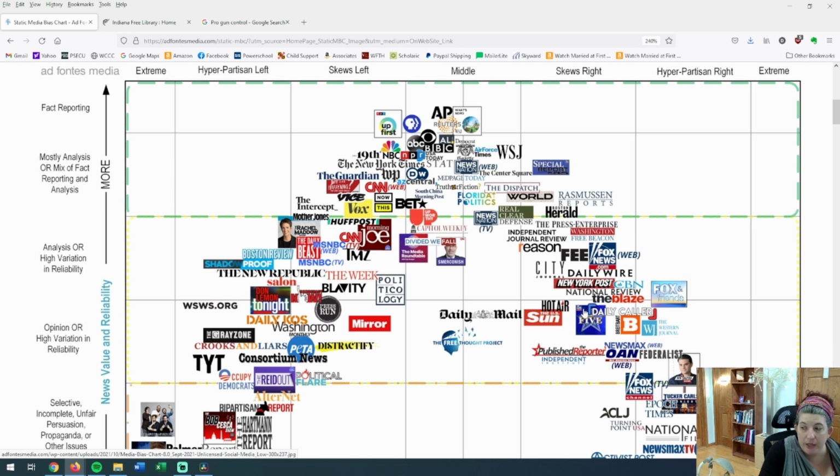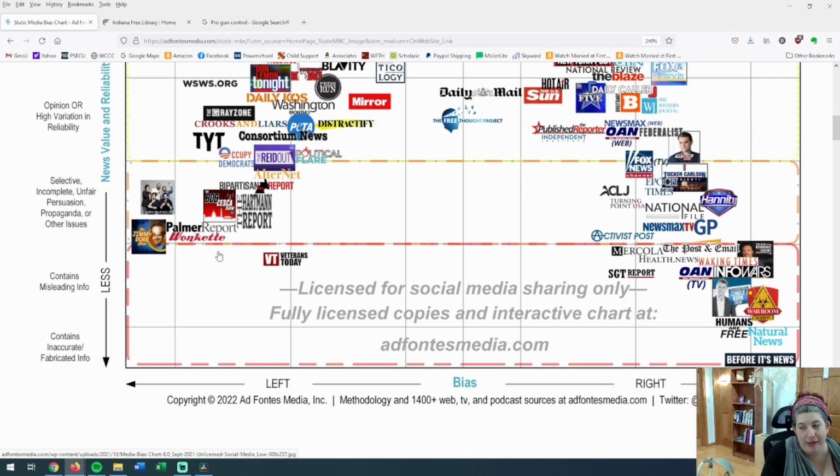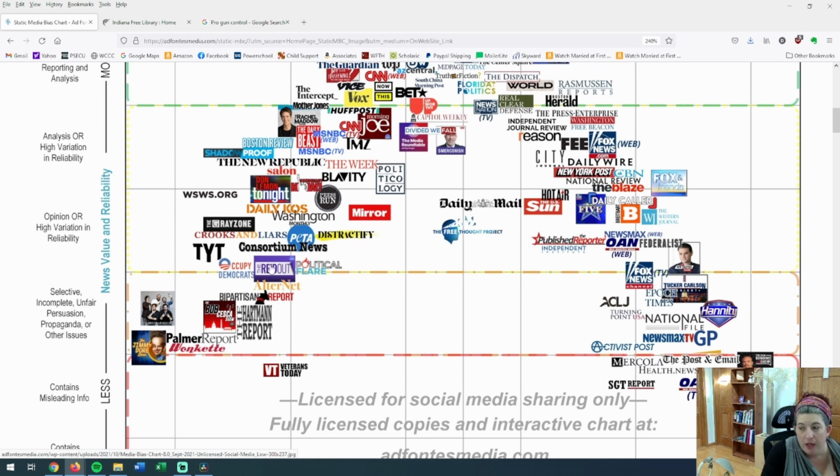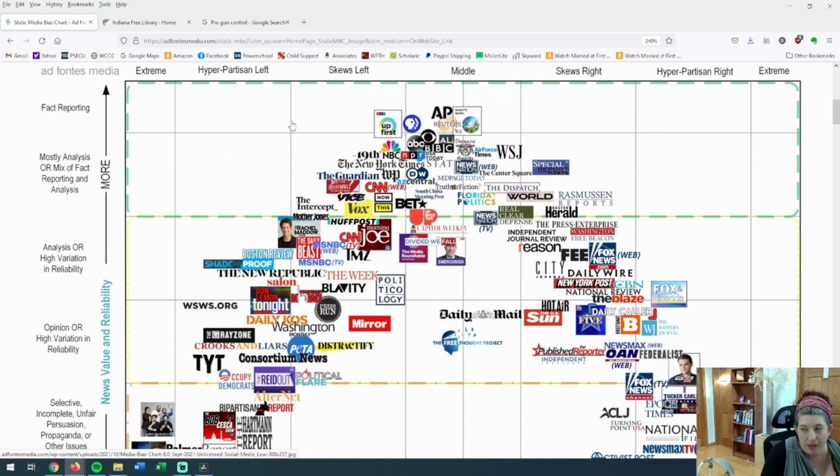So we want to look at both sides. It's not bad to look at sources that are a little bit left or right of middle. We just want to stay away from the red area, and really, honestly, the orange area. The higher up you can stay, the better.